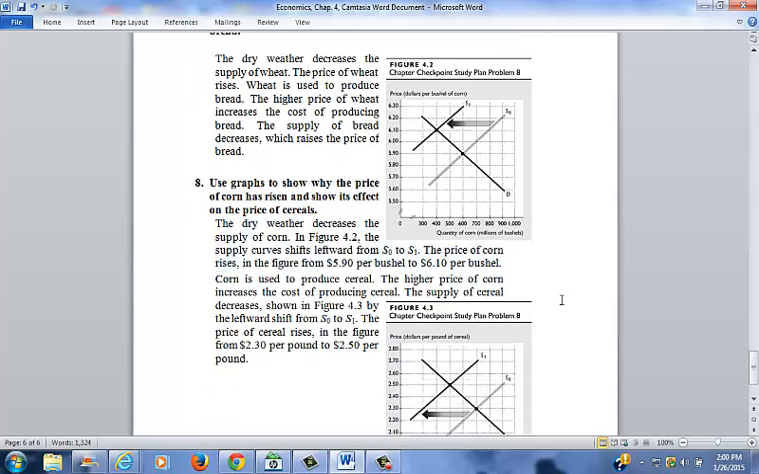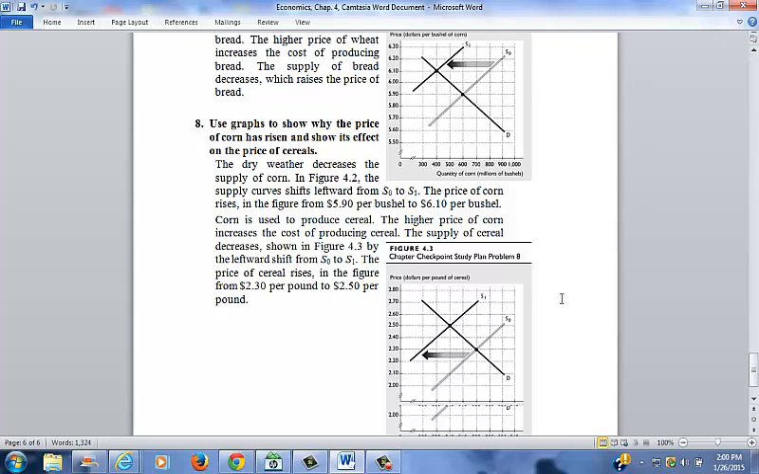Corn is used to produce cereal. The higher price of corn increases the cost of producing cereal. The supply of cereal decreases, that's shown in figure 4.3 to the right, by the leftward shift from S0 to S1. The price of cereal rises in the figure from $2.30 per pound up to $2.50 per pound.